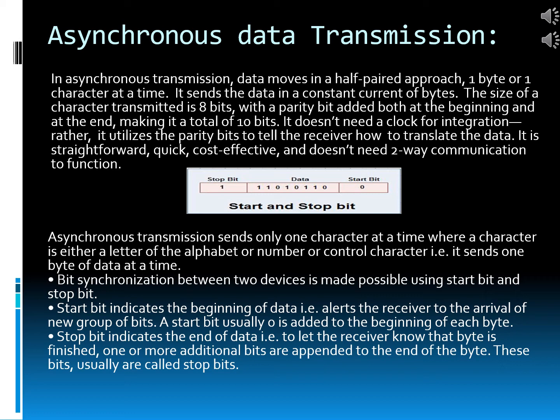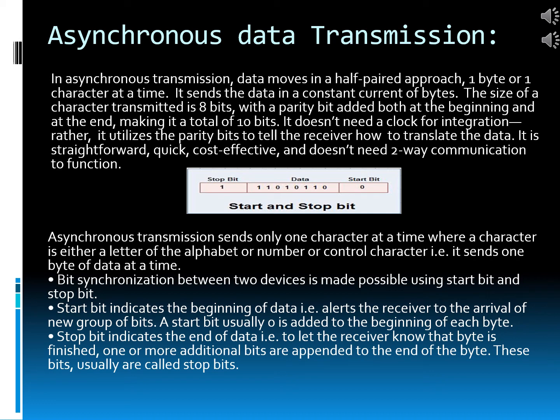Asynchronous data transmission sends only one character at a time, where a character is either a letter of the alphabet or number or control character. That is, it sends one byte of data at a time. Bit synchronization between two devices is made possible using start bit and stop bit. Start bit indicates the beginning of data, that is, it alerts the receiver to the arrival of new group of bits.